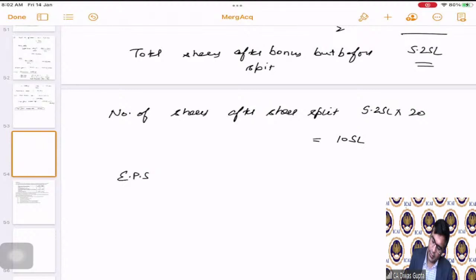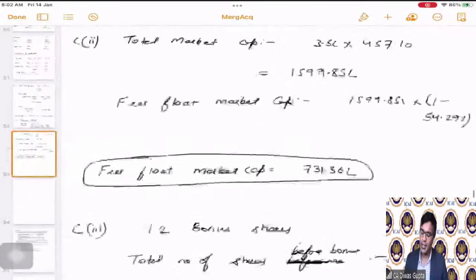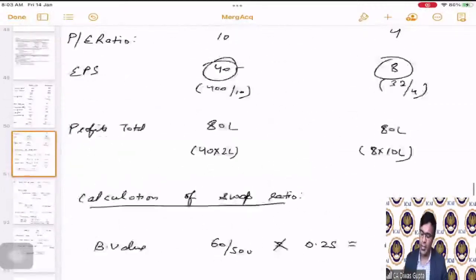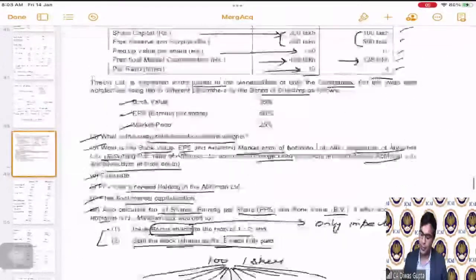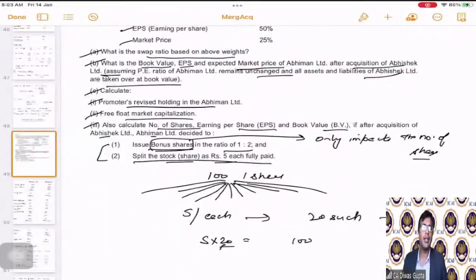And hence, now the total earnings and the total book value will remain same only. Correct? Because as I told, these two actions, bonus shares and stock splitting, will never change your total capital. It will only change your number of shares in the capital.